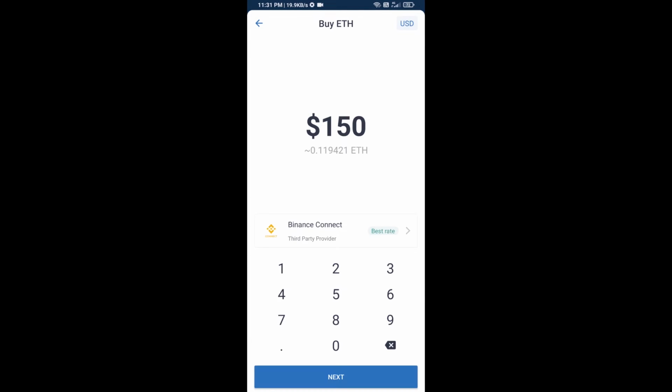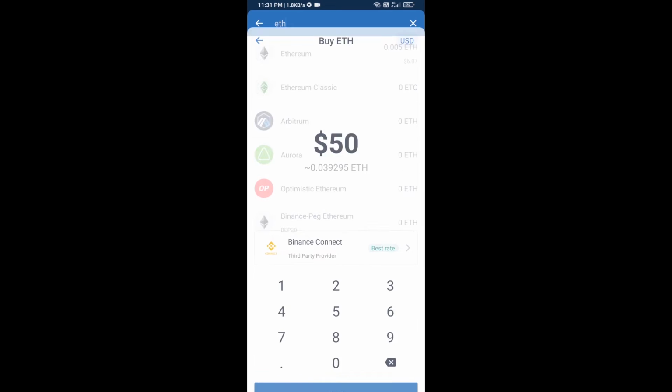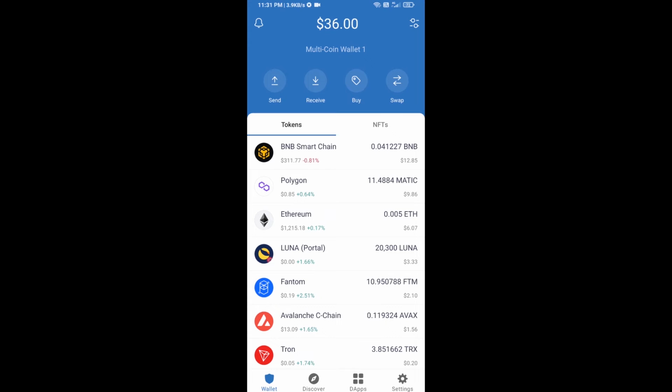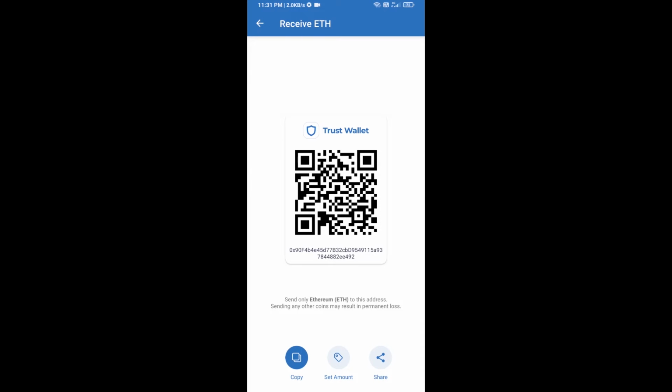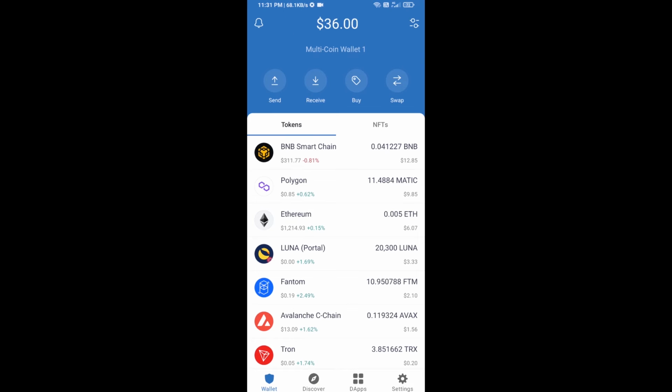Now here you can buy minimum $50 ETH using Binance Connect, or you can receive ETH using contract address. Click on Ethereum, then click on receive. Here you can receive ETH using contract address and QR code. After receiving ETH, you will click on dApps